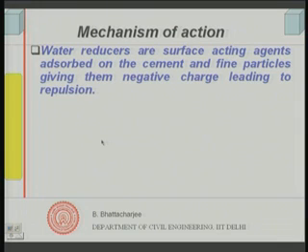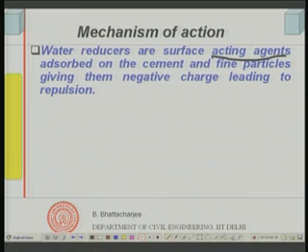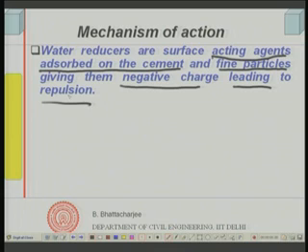Water reducing agents or water reducers, that is plasticizers, superplasticizers and hyperplasticizers, are all water reducers in general terms. They are actually surface acting agents, and they get absorbed on the cement and fine particles, that is fly ash, silica fume, etc., and they give negative charge leading to repulsion of these particles. Once they are absorbed they make the particles negatively charged, and since these particles are all negatively charged, they are repelled by each other, and therefore the dispersion is attained in this manner.